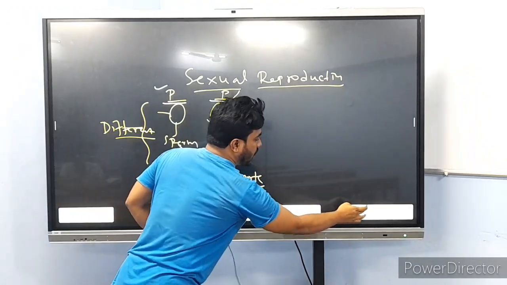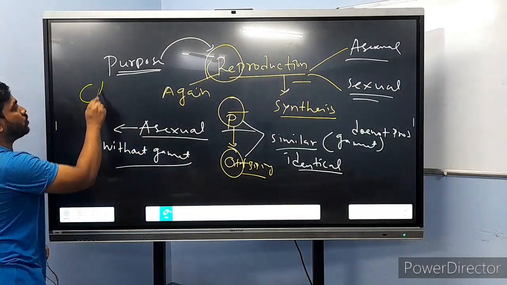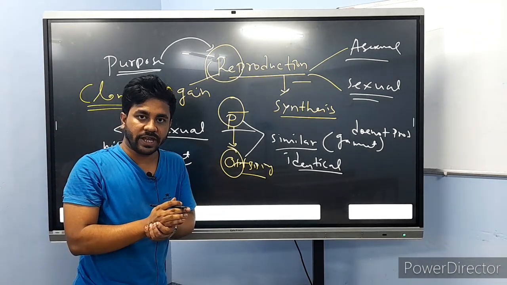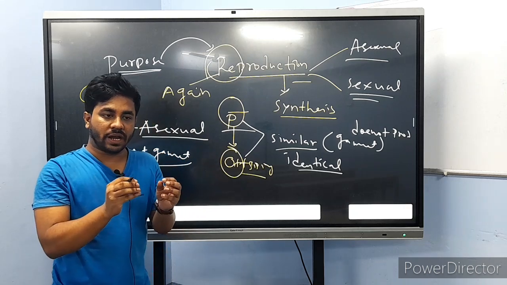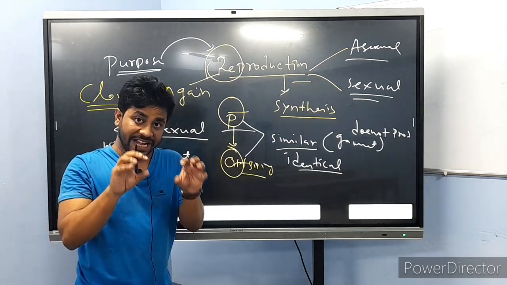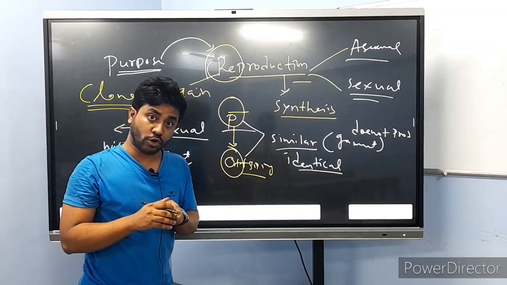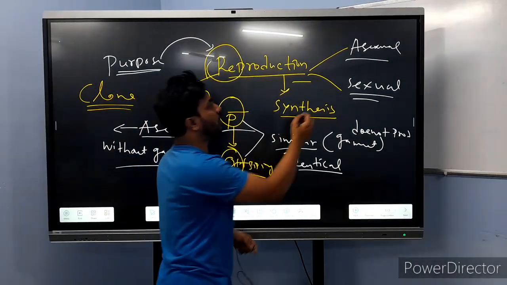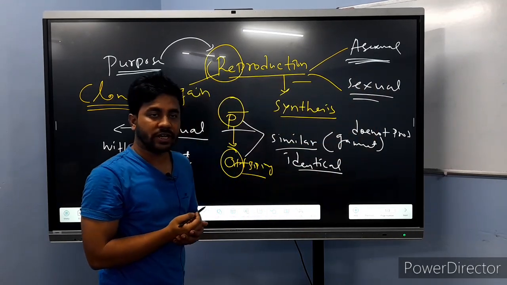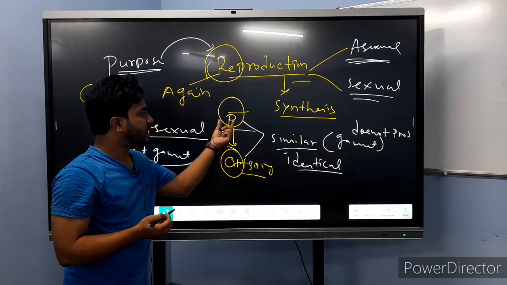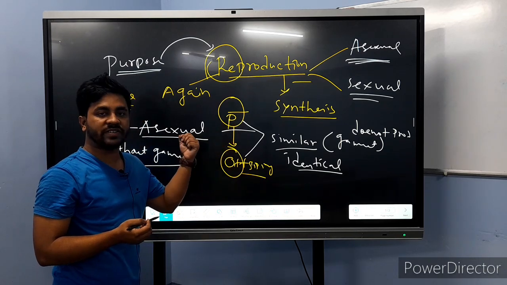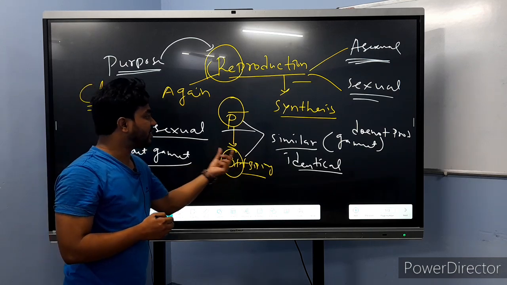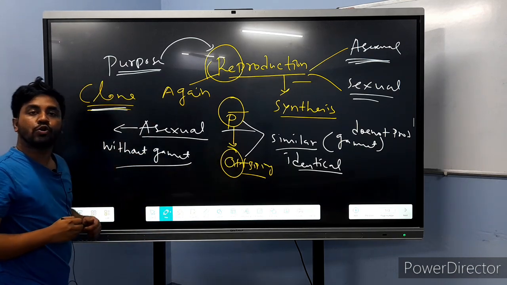And the next one, the clone. This is a wonderful, very interesting word: clone. Clone means copy. If organisms are similar or identical to each other, that is called a clone. Generally we see clones in case of asexual reproduction. Why? Because here the parental organism and the offspring organism are both similar to each other. So that's why it is also called a clone.